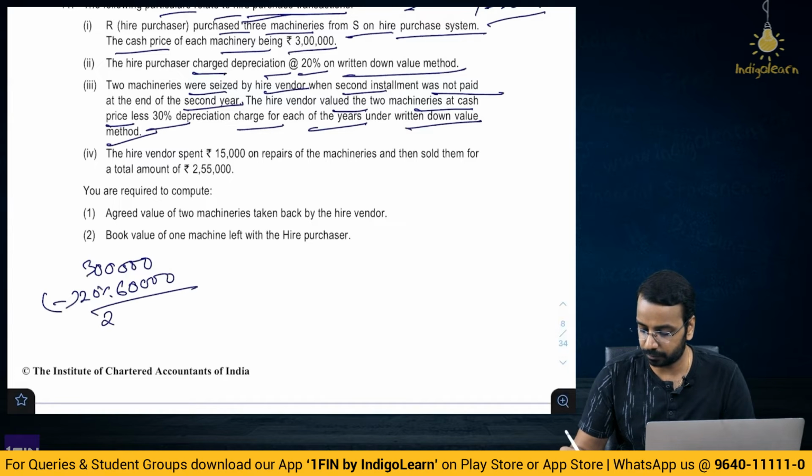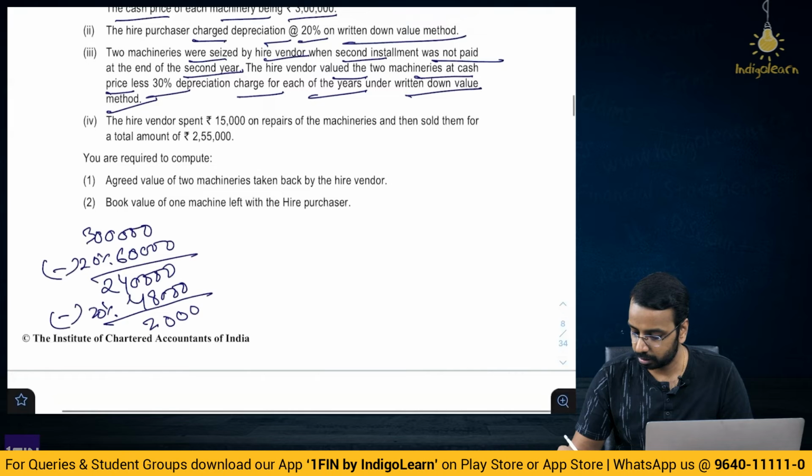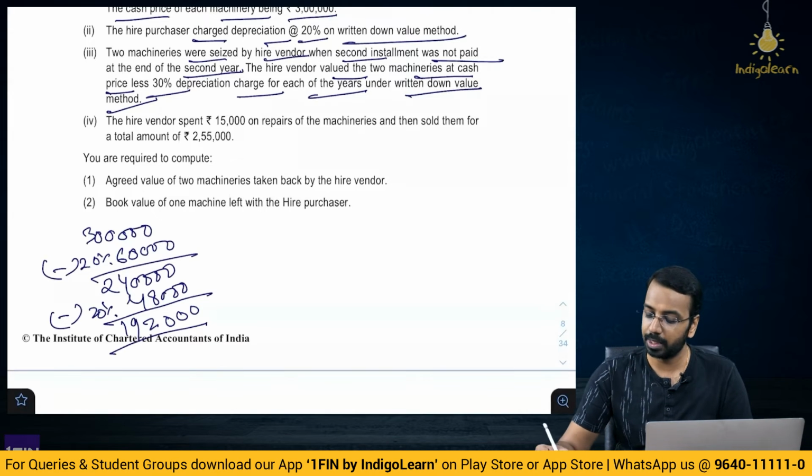So, you get 2,40,000 minus 20% second year 48,000. So, you get 1,92,000 per machine. This is in the books of purchaser.